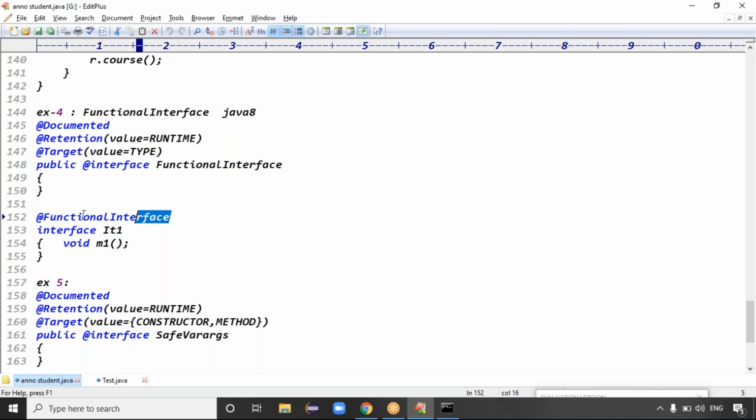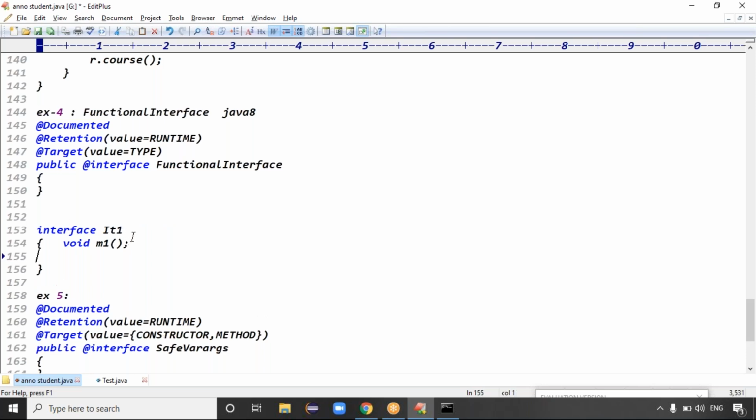Without this annotation, assume your intention is to create a functional interface, but unfortunately you add another method. Will you get any error message? No, you will not get any error message.